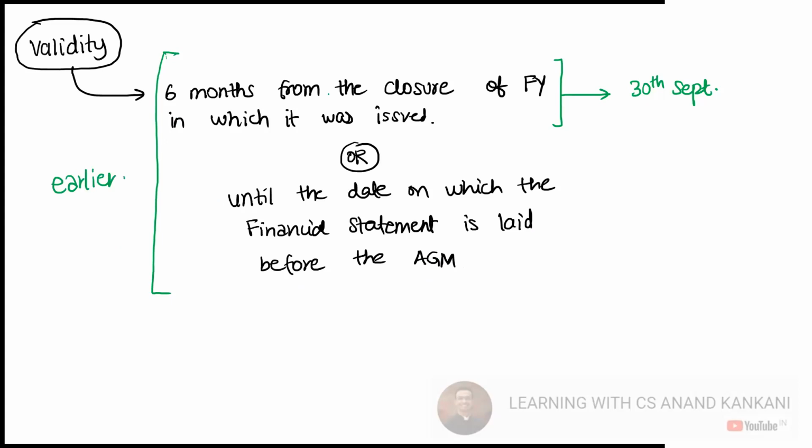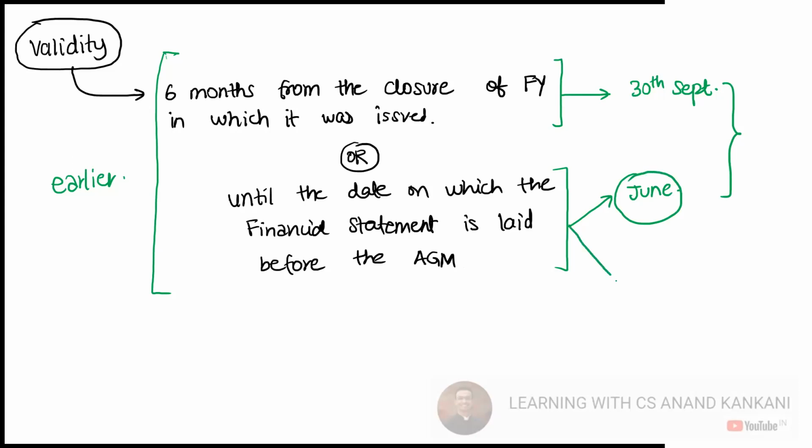Whichever is earlier. Now, let's say the financial statements are laid down in the AGM in the month of June itself. Then 30th September or June, which will be the date? June. The circular will be valid till June.